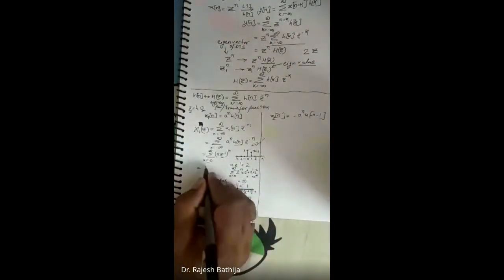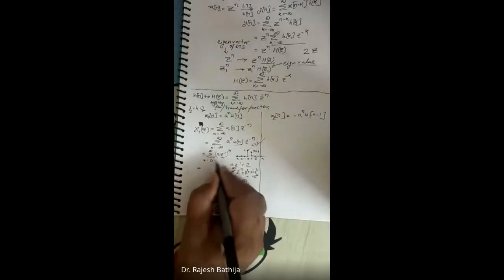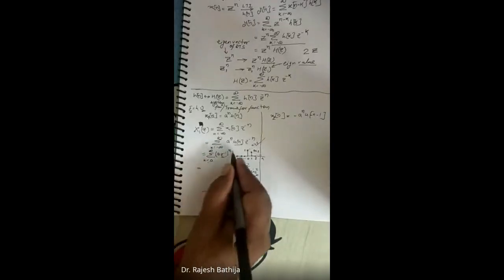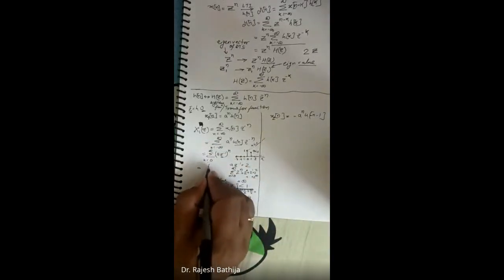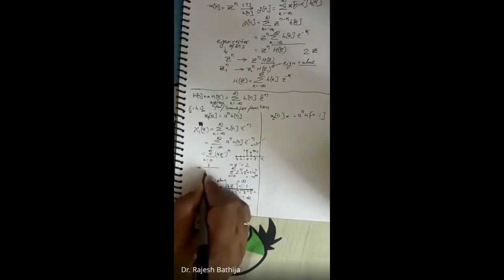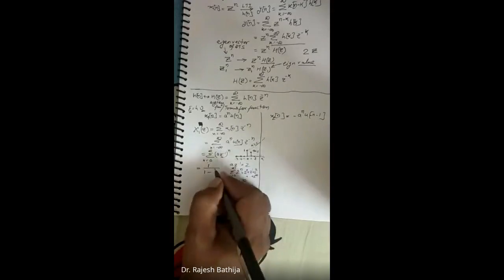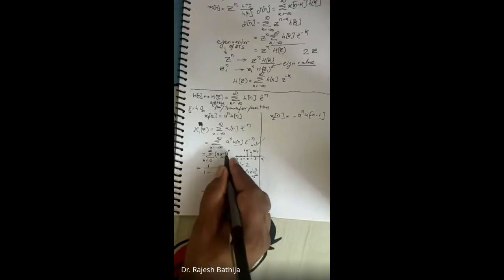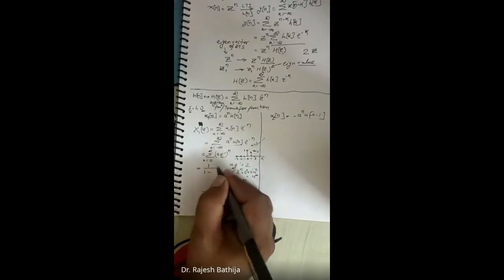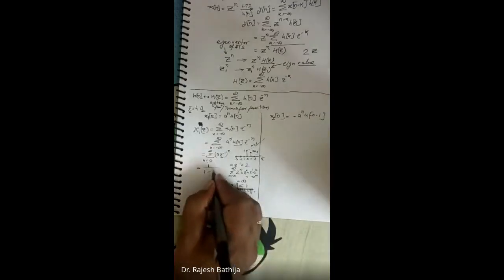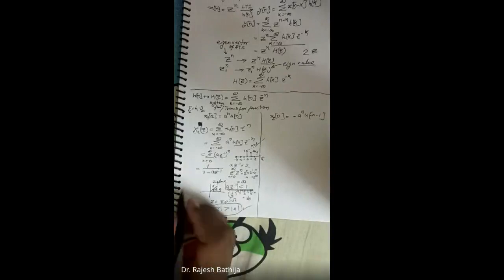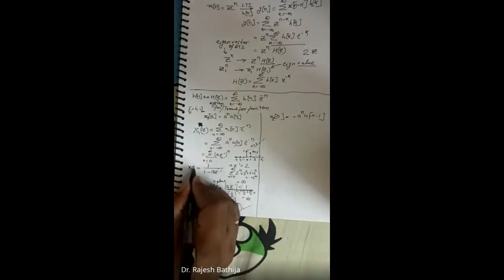So I'm writing directly, A is the first term, n equal to 0 substituted, so we will get 1, divided by 1 minus R, where the ratio is the second term divided by the first term. The second term will be AZ inverse raised to power 1, divided by the first term, which is 1. So the ratio is AZ inverse.